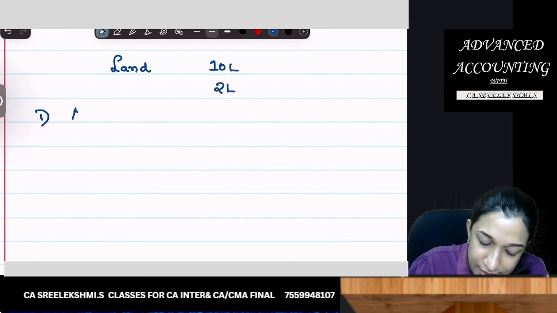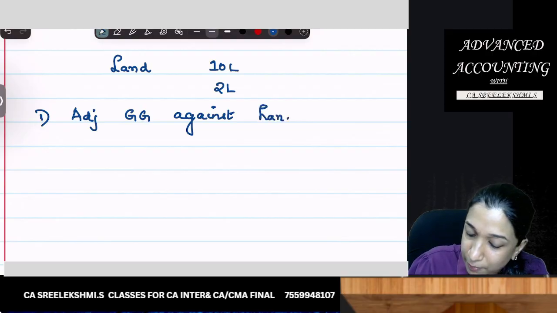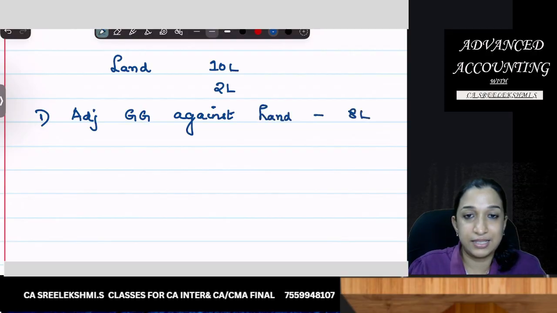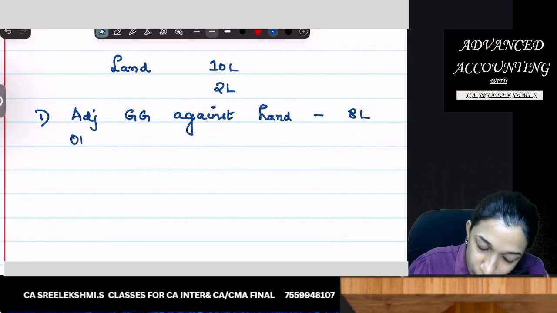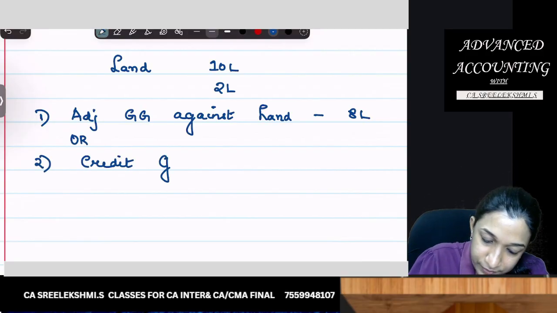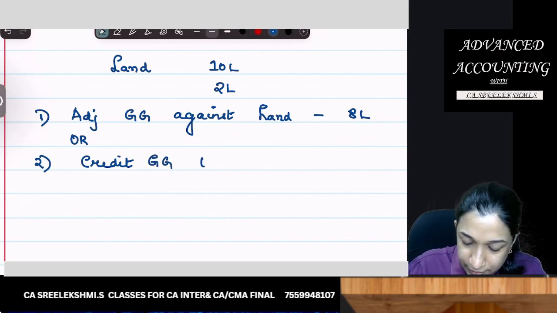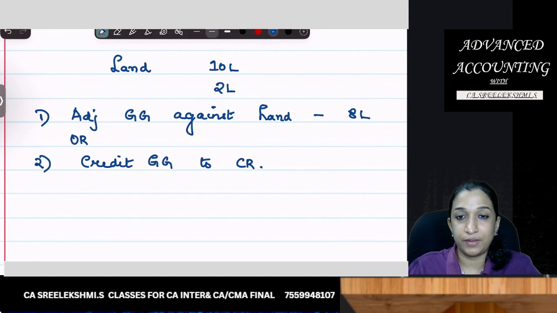First, you can adjust government grant against land. So land will be reported at 8 lakhs. Or what is the option available to you? Credit government grant to capital reserve.